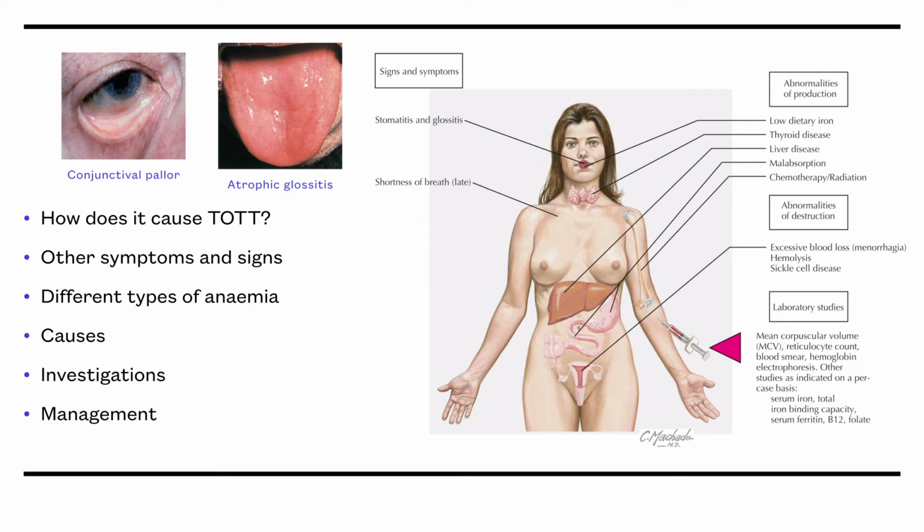As red blood cells are responsible for carrying oxygen around in the blood, low levels of hemoglobin and thus red blood cells means less oxygen is carried around in the blood and aerobic respiration is reduced. Energy levels will therefore be reduced and patients will present with tiredness, pallor, headache, dyspnea, and on examination they may have tachycardia, atrophic glossitis, and signs of the underlying cause of the anemia such as cachexia.